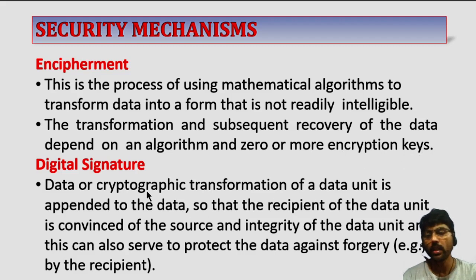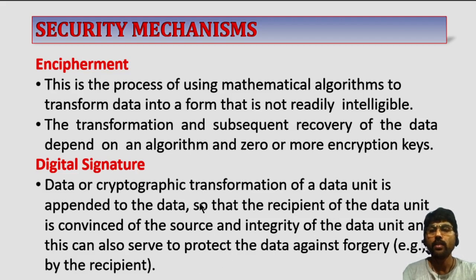The next one is called digital signature. This is data or a cryptographic transformation of a data unit that is appended to the data so that the recipient of the data unit is convinced of the source and integrity of the data unit, and this can also serve to protect the data against forgery, for example by the recipient.